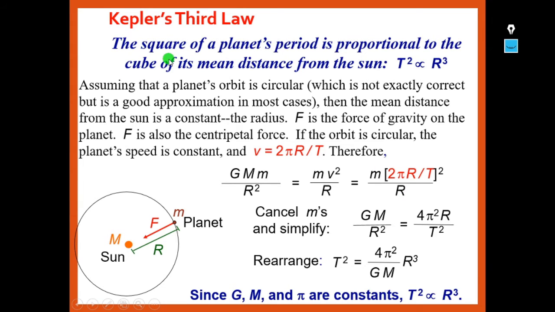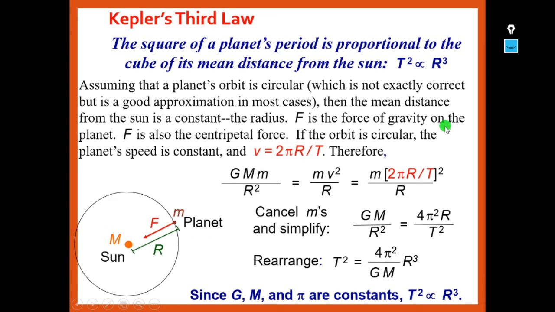Kepler's third law: the square of a planet's period is proportional to the cube of its mean distance from the sun, that is T square is directly proportional to r cube. Let us assume that a planet's orbit is circular, which is not exactly correct, but we are approximating that in most cases it is circular. Then the mean distance from the sun, that is the radius, is constant. The radius is the same from the sun all over the orbit.